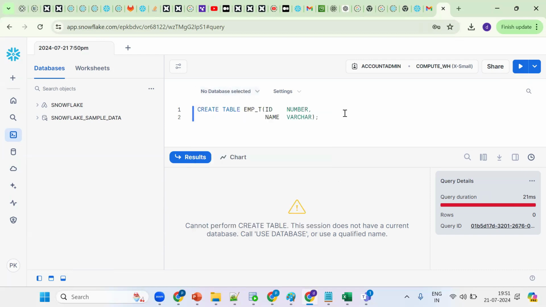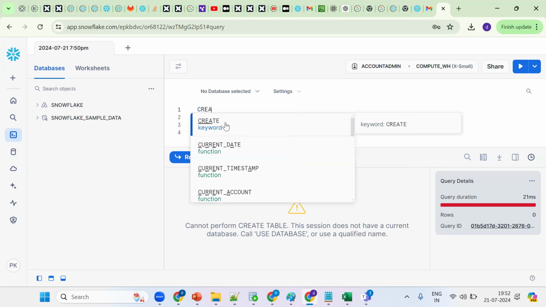If I want to create any table or any database object, compulsorily we should have one database. One more time, if I want to create any table or any database object, we must have a database. The error says this session doesn't have any current database. So first we should create one database.